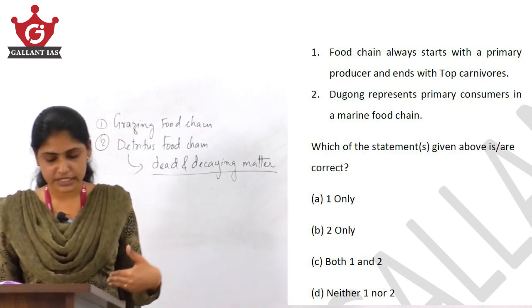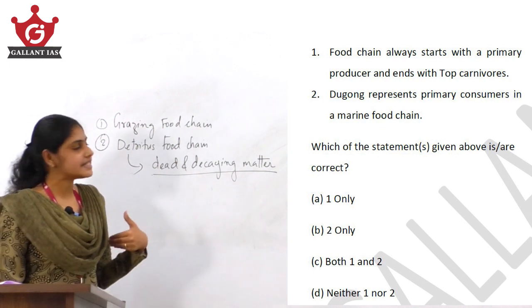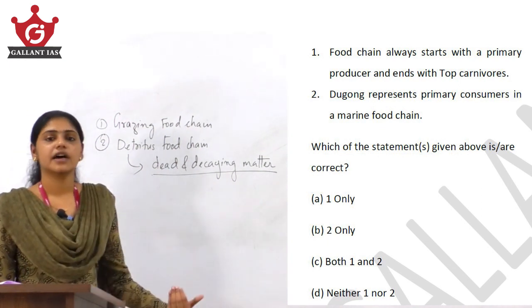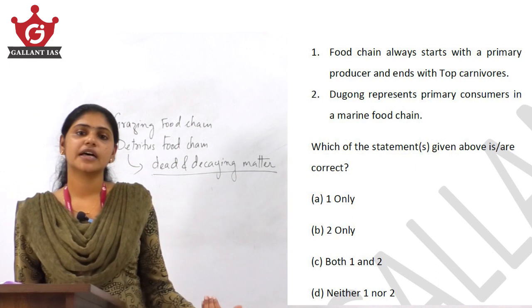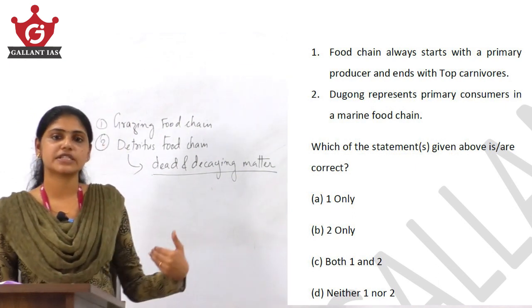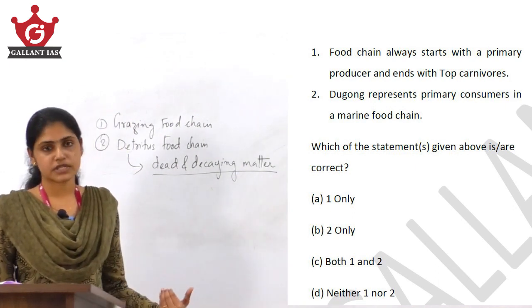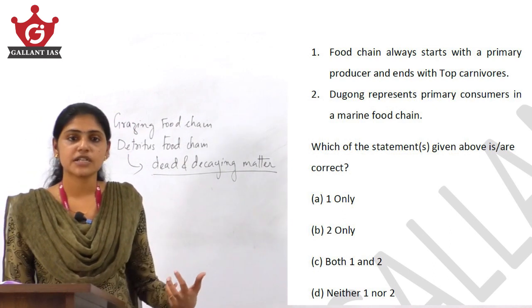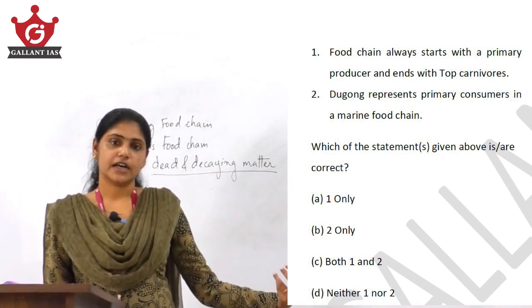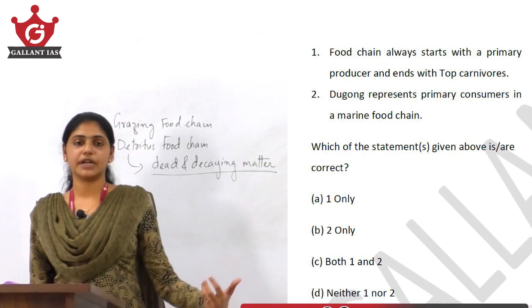Okay, they are feeding upon the seagrass, and hence they belong to the second trophic level, which means they are the primary consumers. Why? Because they depend directly upon the producers for their food. So they are consumers in the first level. That is why they are known as primary consumers.